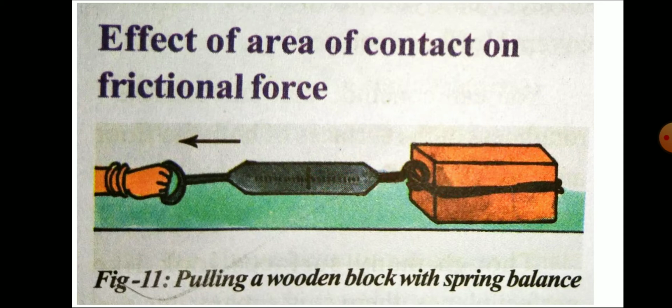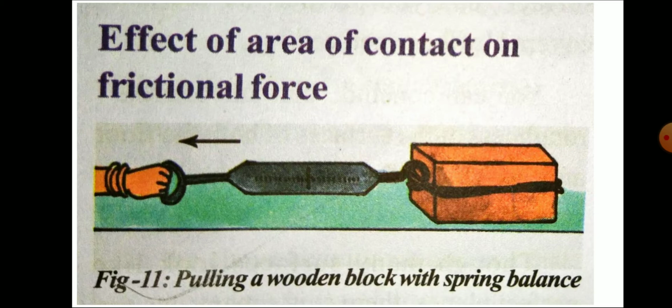When you move the wooden block, you can take the readings of the spring balance. That means when you are pulling the spring balance, in a way you are pulling the wooden block. When the wooden block starts to move, you have to note down the readings in the spring balance.